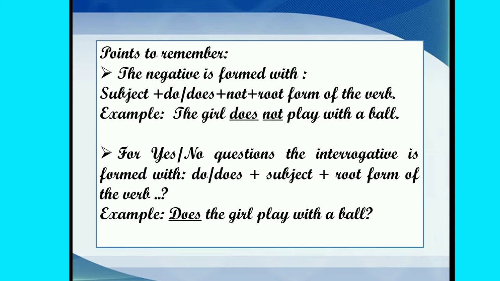The negative sentence in simple present is formed with subject and do or does plus not and the root form of the verb. For example, the girl does not play with a ball. And for yes or no questions, the interrogative is formed with do or does and the subject and root form of the verb. Does the girl play with a ball?